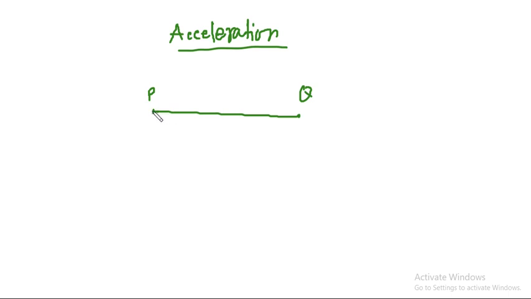Let us say the particle is moving and we want to consider this point and that point. Let us say this is point P1 and this is P2. At point P1 its velocity is V1, and at point P2 its velocity is V2. So the rate of change of velocity with time is (V2 minus V1) by (T2 minus T1).